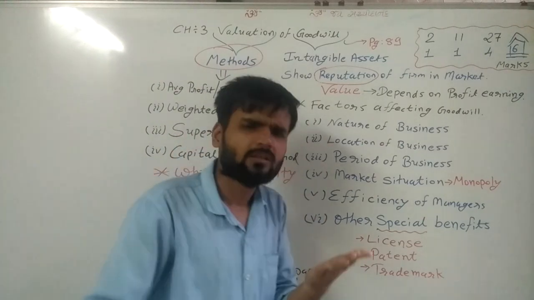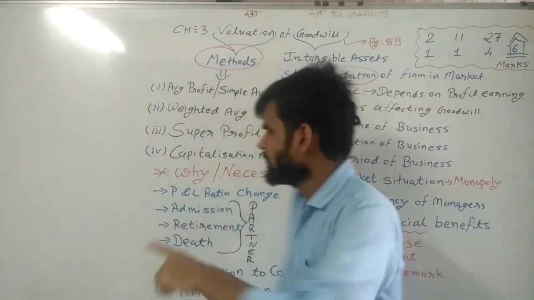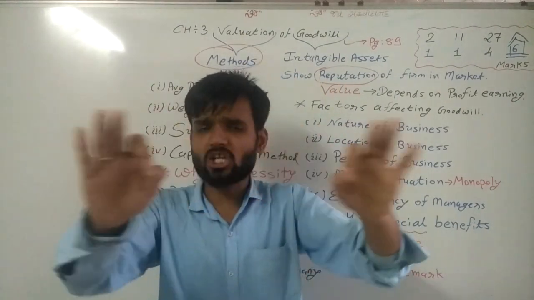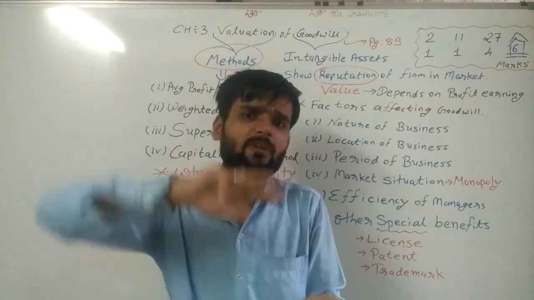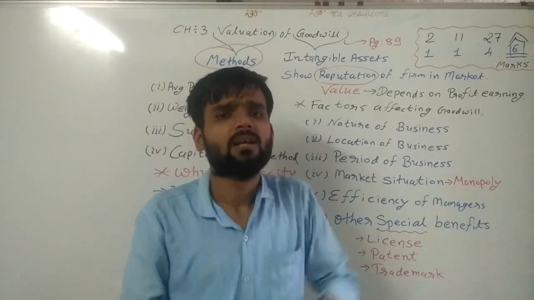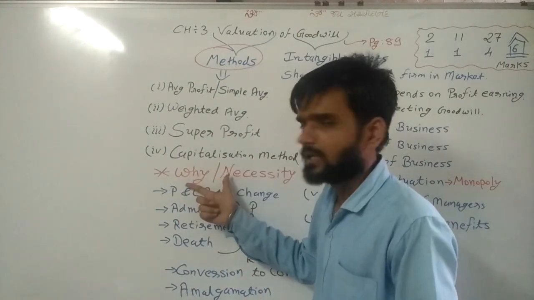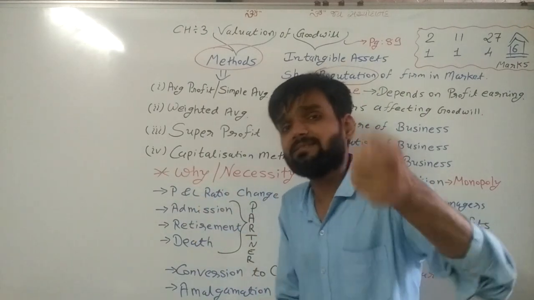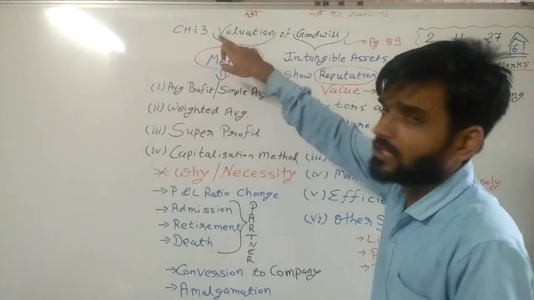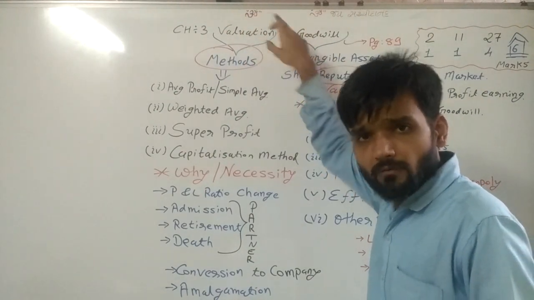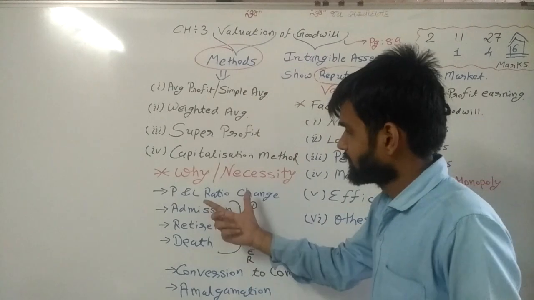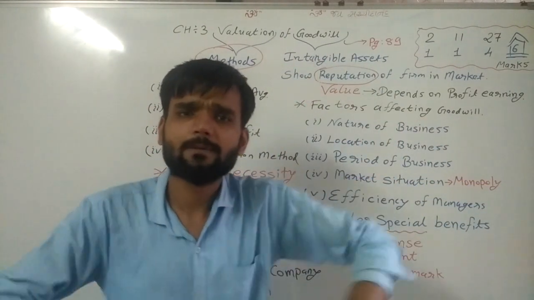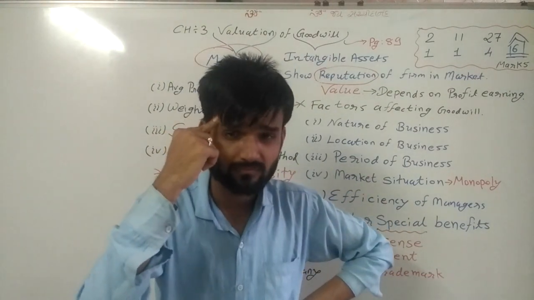For any reason, if the profit and loss ratio changes in a partnership, then we calculate goodwill. When the profit and loss ratio changes, valuation of goodwill arises. Now sir, why are we changing the P&L ratio? What are the reasons? Just think.